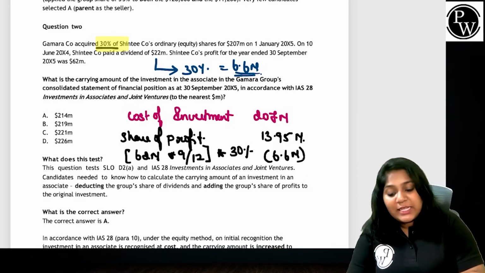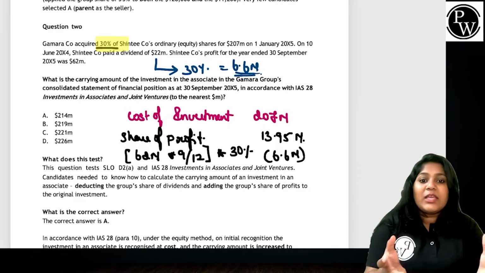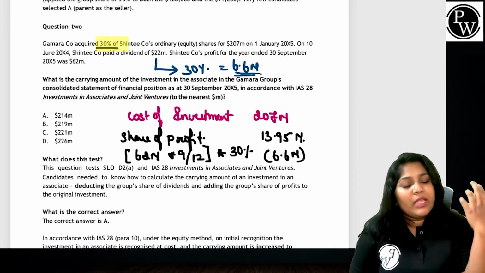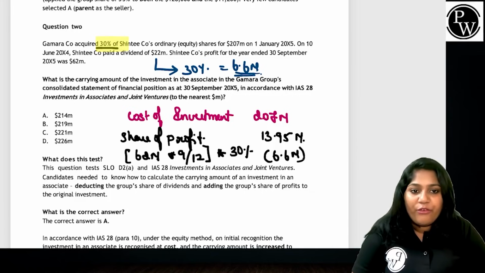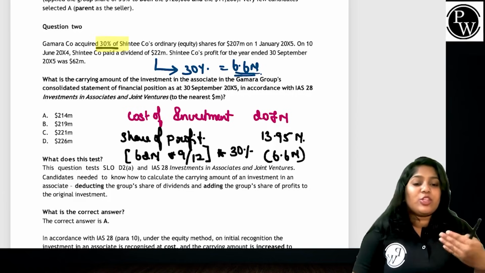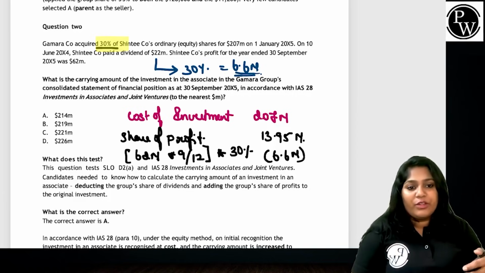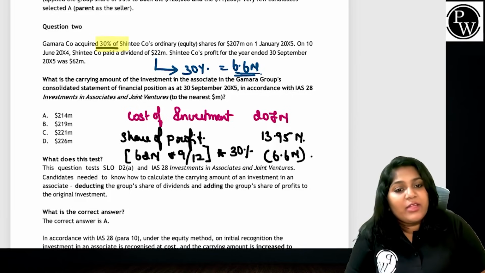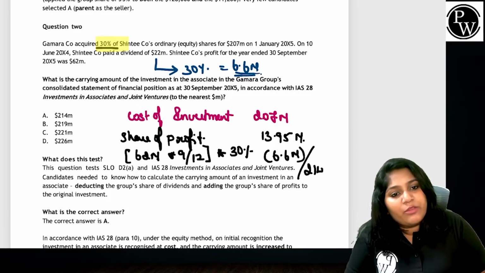But when they settle a certain amount, my investment value goes down because they paid off. I no more will receive that entire 13.95 million. That 6.6 million I have received in the name of dividends. So I can expect the value of my investment to be 214.35 million.